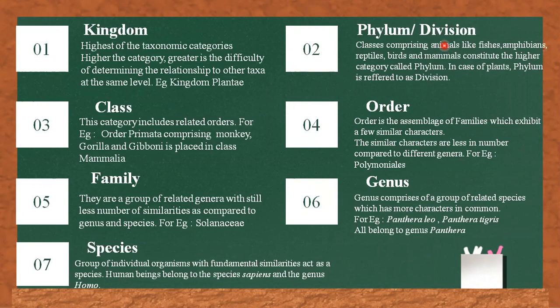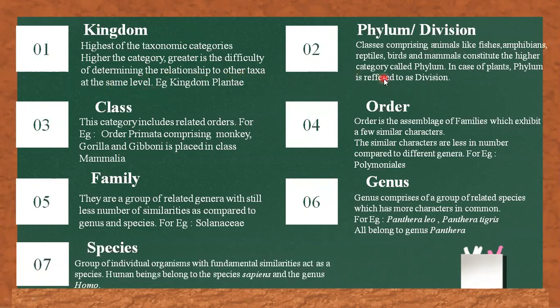The kingdom examples include kingdom Plantae, kingdom Animalia, etc. Higher the category, greater is the difficulty in determining the relationship to the other taxa at the same level.